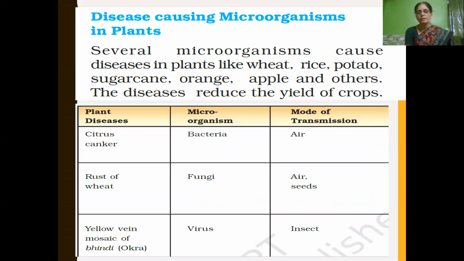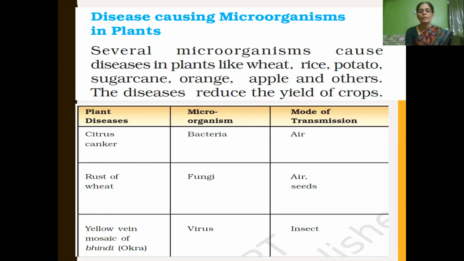And so we have learned diseases caused in humans, then animals. Now we will be learning about disease-causing microorganisms in plants. Several microorganisms cause diseases in plants like wheat, rice, potato, sugarcane, orange, apple, and many other plants. If plants are affected by these pathogens, what will happen? It leads to reduction of yield of crops. Got it? Plant diseases can be controlled by using proper chemicals which can kill the microorganisms.